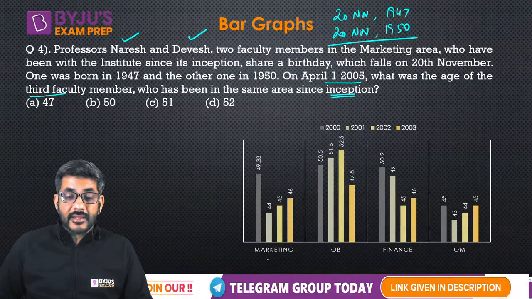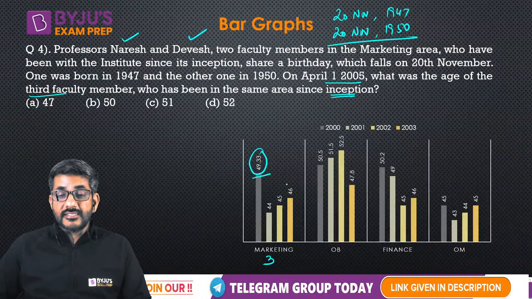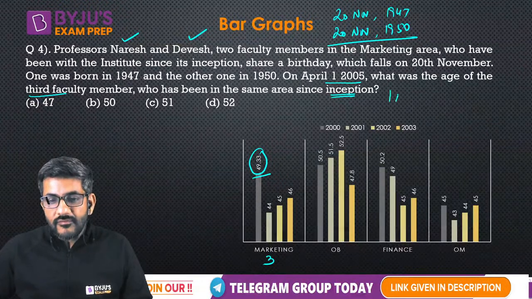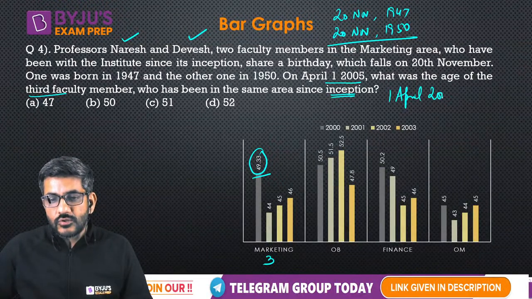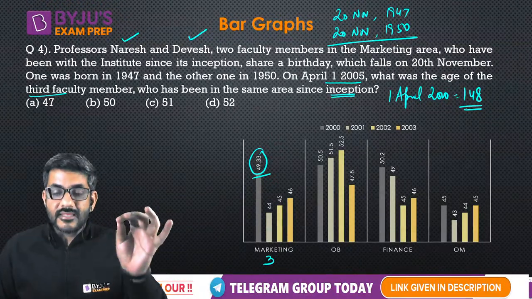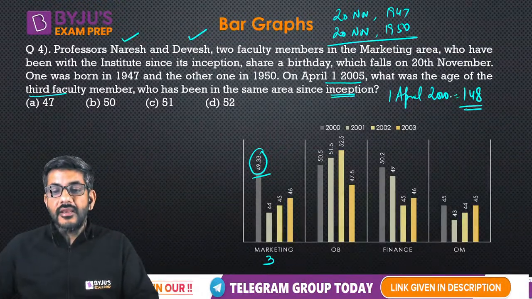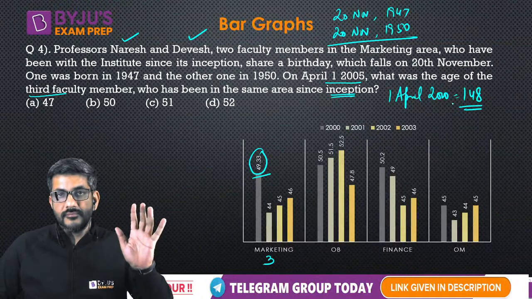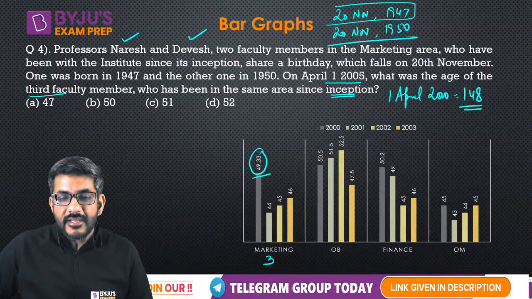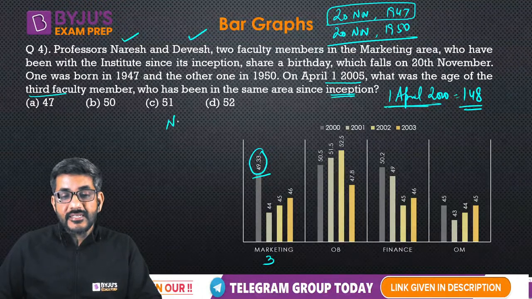Now, he's talking about the marketing area, which had 3 members initially. The total average age was 49.33, and these are the averages on 1st April 2000. So, can I say on 1st April 2000, the total age of all 3 members was 148? 49.33 into 3 was the total age of the 3 members on 1st April 2000. ठीक है, 148 total age था. Now this guy was born on 20th November 1947. So what was the age of Mr. Naresh on this day? So Naresh ji की age इस दिन कितनी थी?